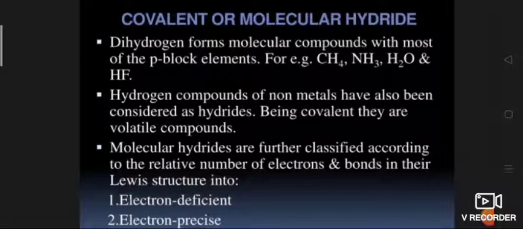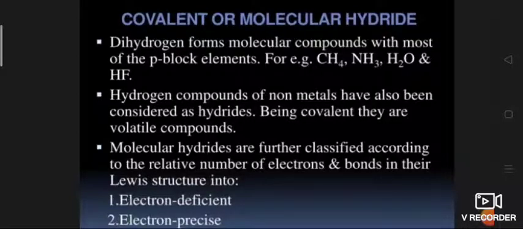The type of molecular hydride depends upon the relative number of electrons and bonds present in their Lewis structure. The molecular hydrides are further classified into electron deficient hydride, electron precise hydride, or electron rich hydride. So, electron deficient hydrides.